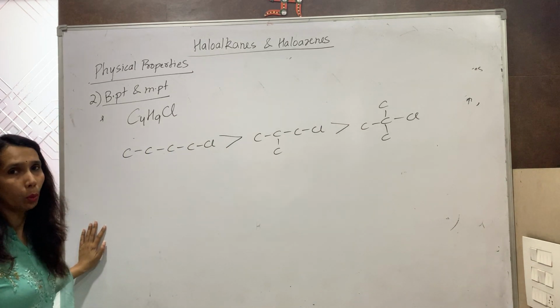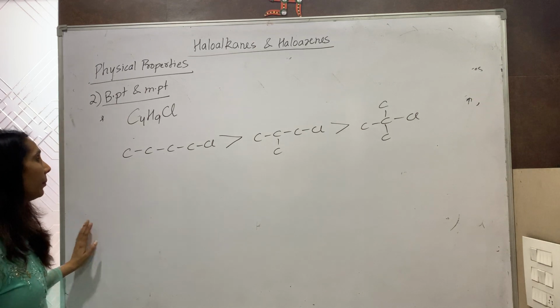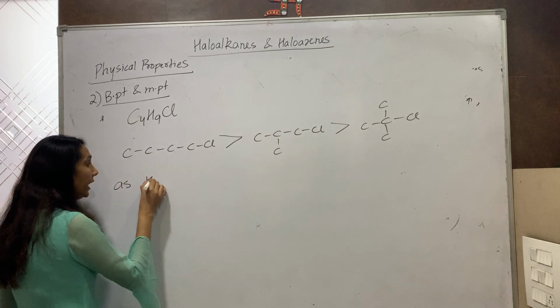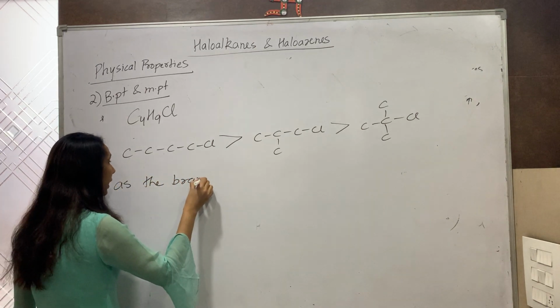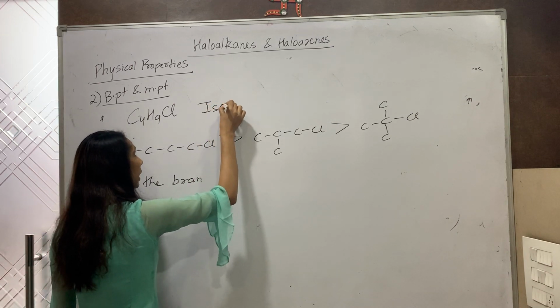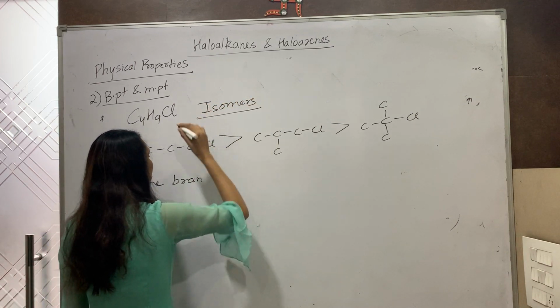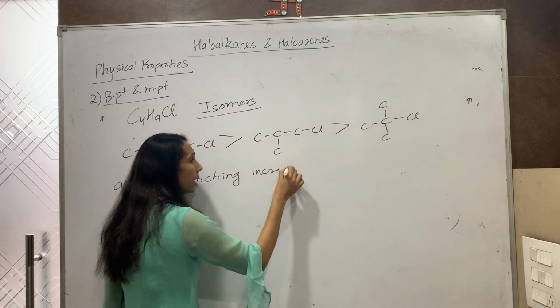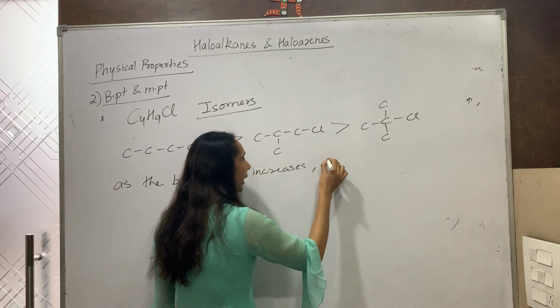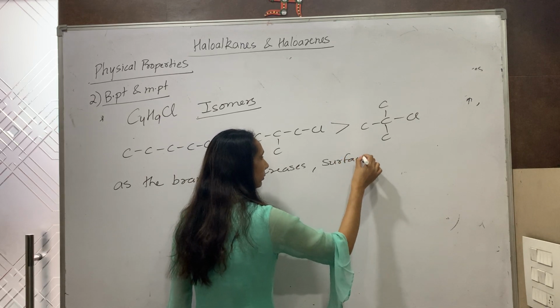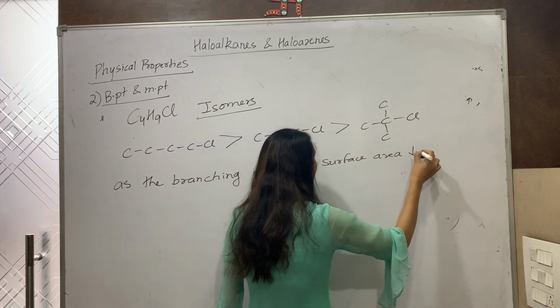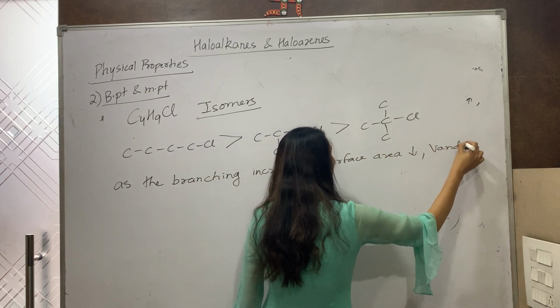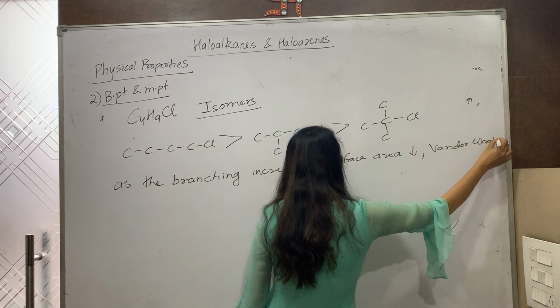Now why it is so? Because as the branching increases, we are studying it in case of isomers. As the branching increases, surface area decrease. If surface area decrease, van der Waals force of attraction will decrease.